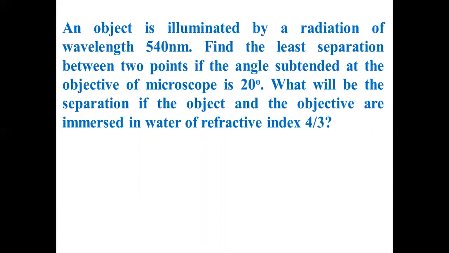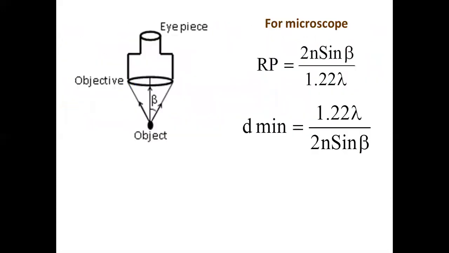I have given an example. Remember, a microscope A can show up to 10⁻⁶ meters, say 1 micrometer distance. Within the 1 micrometer distance, it cannot show separately. Another microscope B can show up to 1 nanometer, say. The 1 nanometer microscope is better because it can show micrometer distance also clearly, nanometer distance also clearly. Now, how to write the formula for that limit of resolution? You know this one, right?